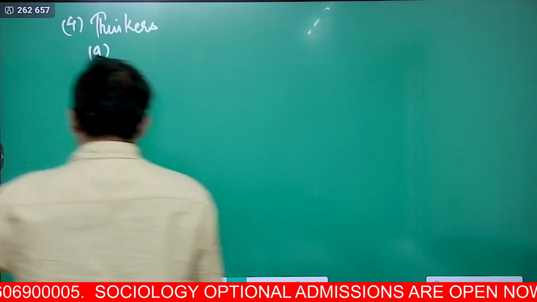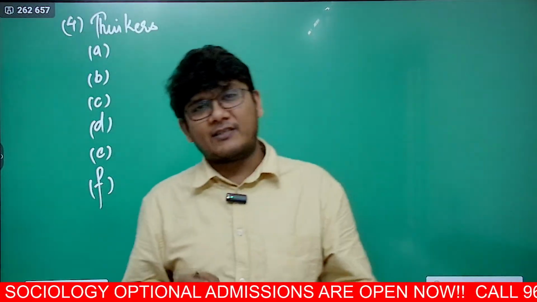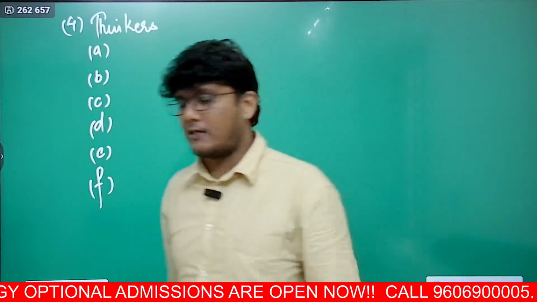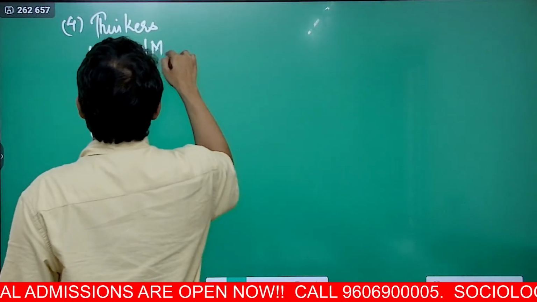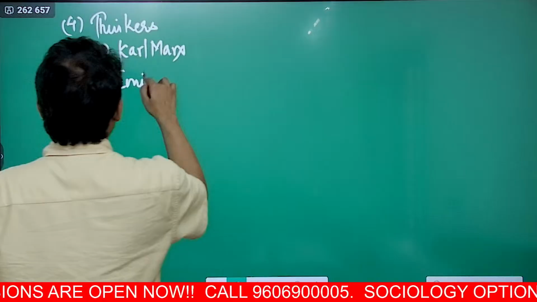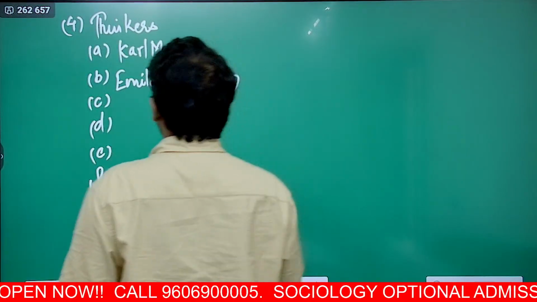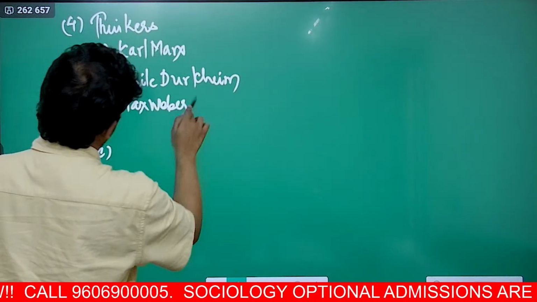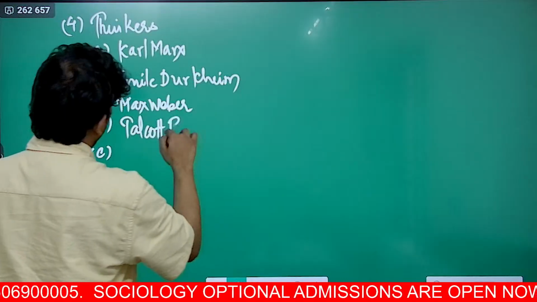Based just on those 6 thinkers, close to half the paper is asked in UPSC. First one is Karl Marx. Second is Emile Durkheim. Then you have Max Weber. Then you have Talcott Parsons.